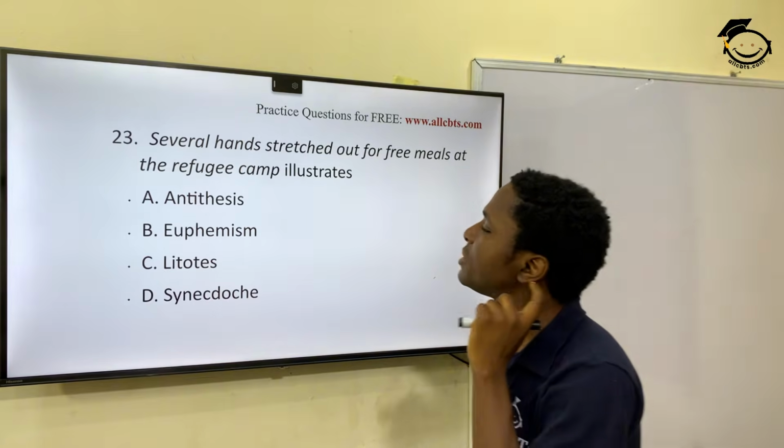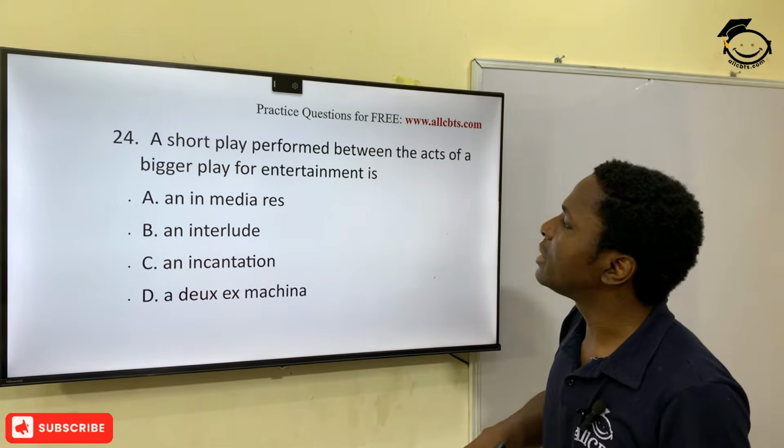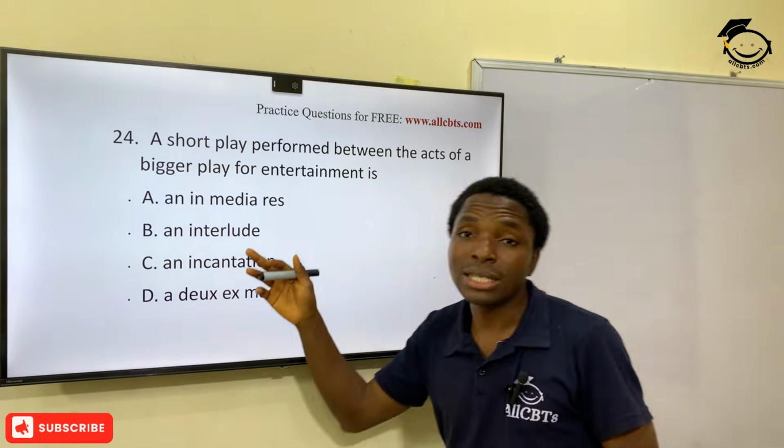Good. So 24 now. A short play performed between the acts of a bigger play for entertainment is called, this is a simple one, an interlude.